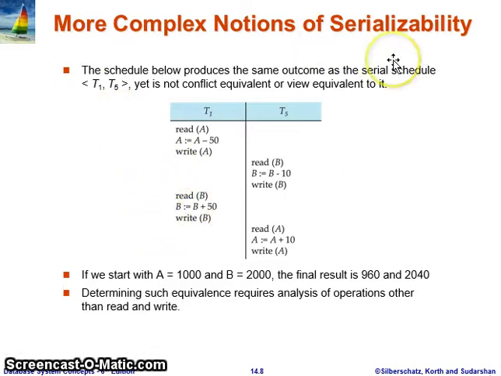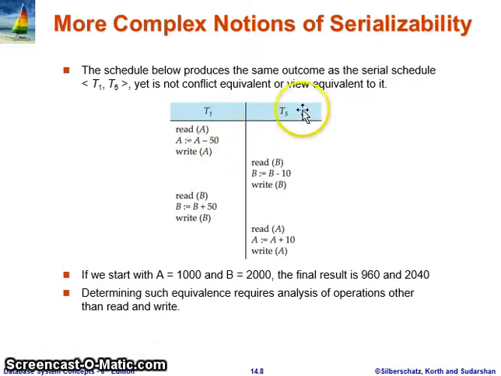More complex notions of serializability. The schedule below produces the same outcome as the serial schedule T1 followed by T5, yet is not conflict equivalent or view equivalent to it.